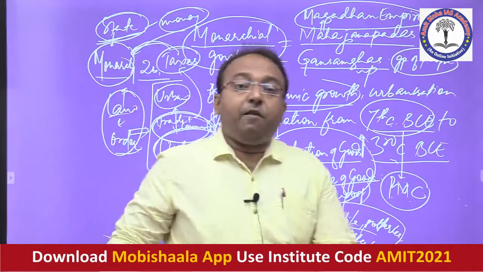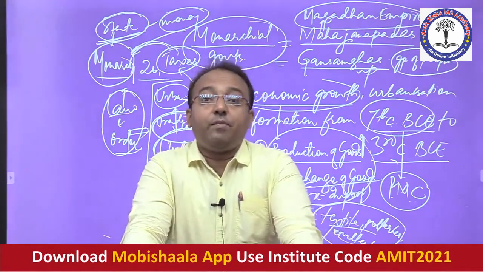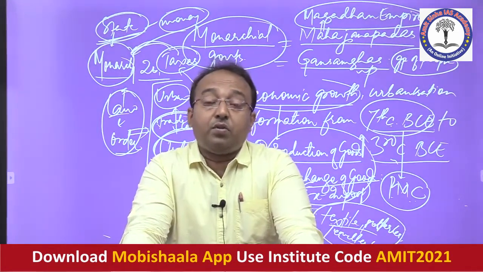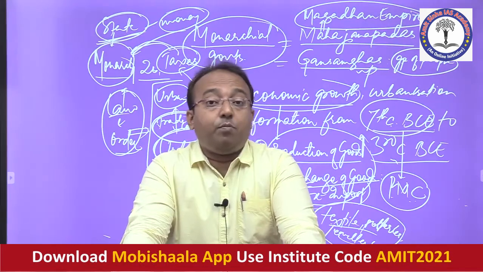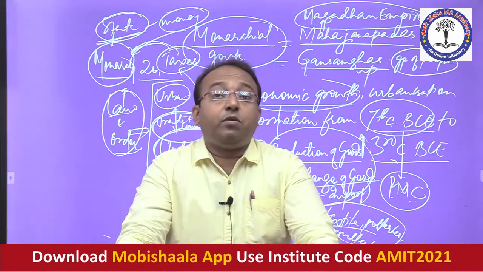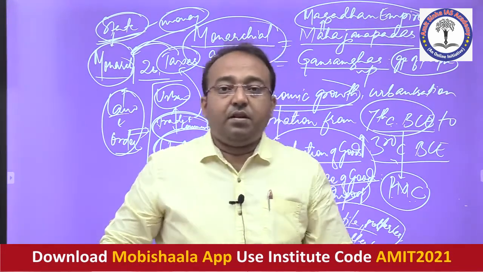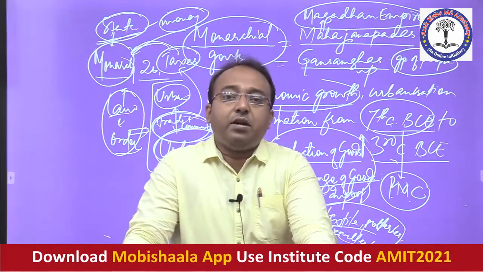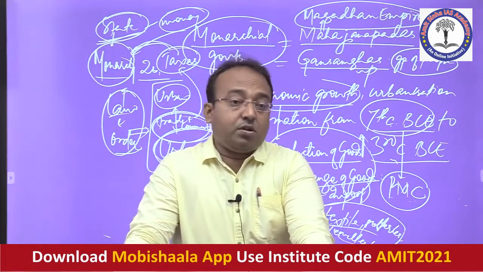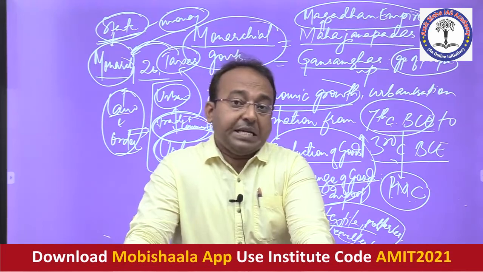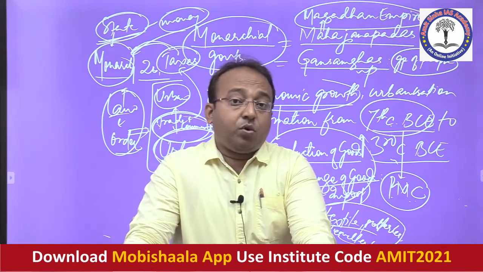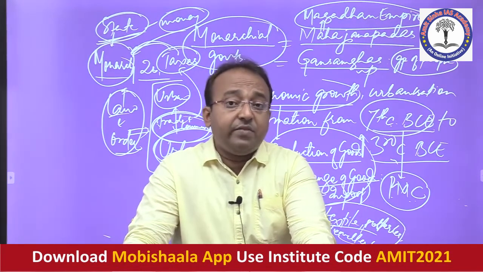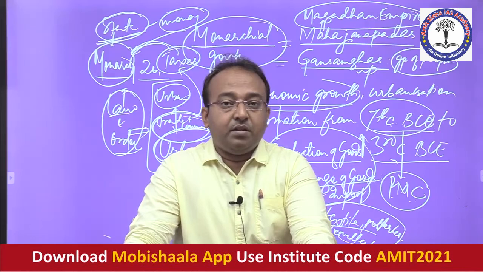The area where more trade and commerce was conducted became more powerful because of the collection of huge revenue in the form of taxes. For example, the Magadha kingdom. Why did it become so powerful? Because it promoted trade and commerce across its territory, and that is why it became powerful and had a rivalry with the Gana Sanghas.